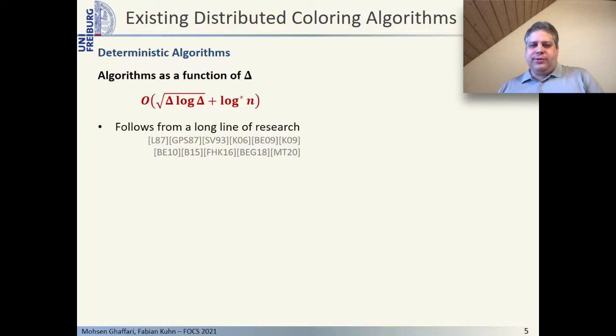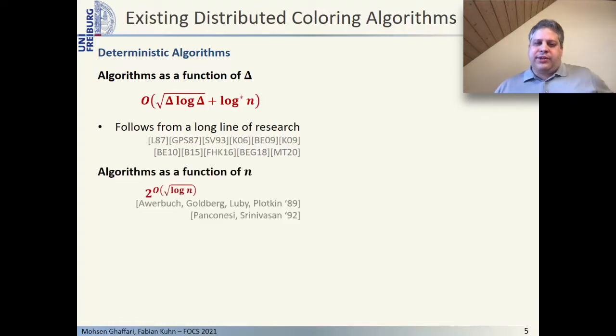Currently, the best known algorithms as a function of Δ solve the Δ+1 coloring problem in time roughly square root of Δ. As a function of n alone, the best classic deterministic Δ+1 coloring algorithm has a time complexity of 2^(√log n). Note that while this is subpolynomial, it is still exponentially slower than a polylogarithmic running time.